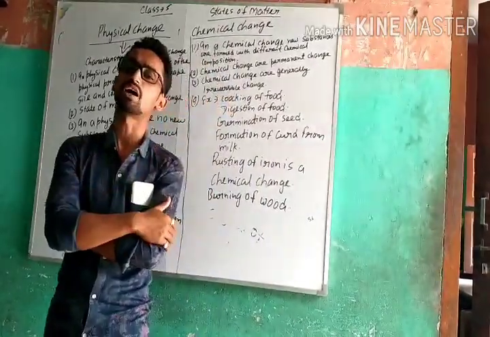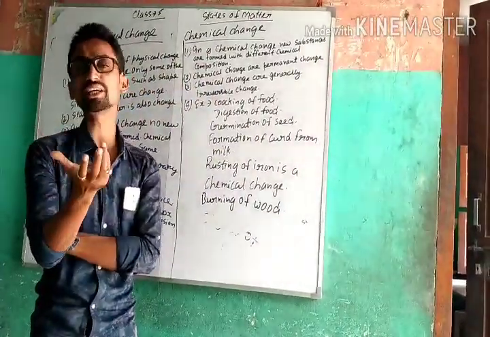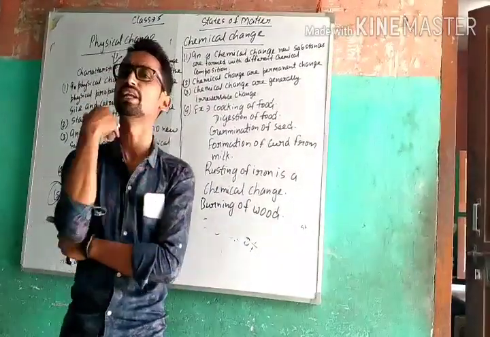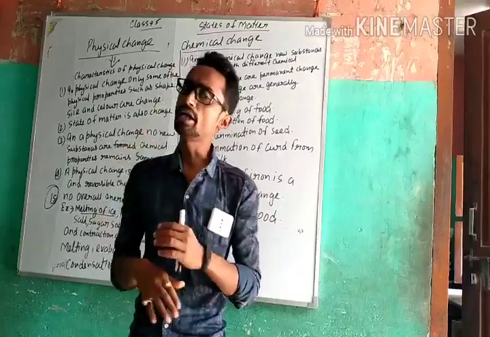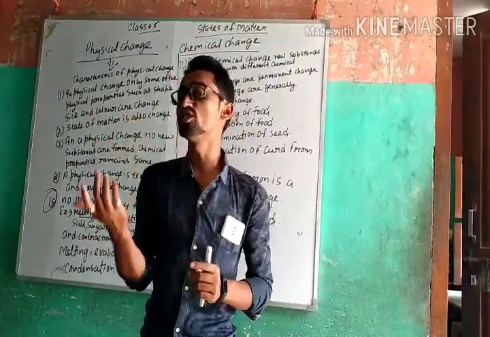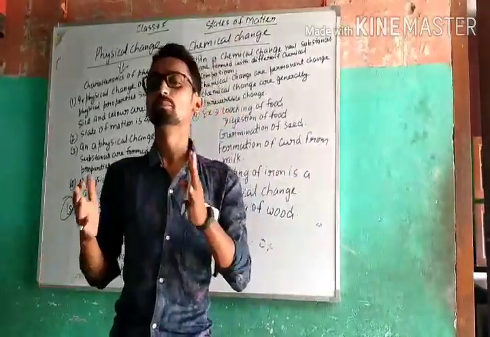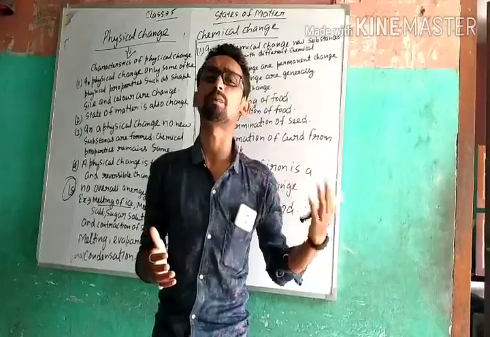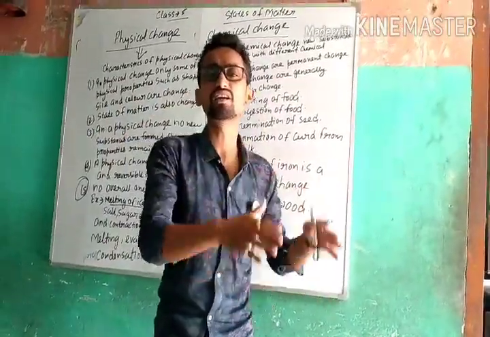Another point is that a chemical change is a permanent change. It means we can never bring it back to its original state. But in a physical change, it is a temporary change, which means we can bring it back to the original state, while a chemical change is permanent and we cannot bring it back to its original state.